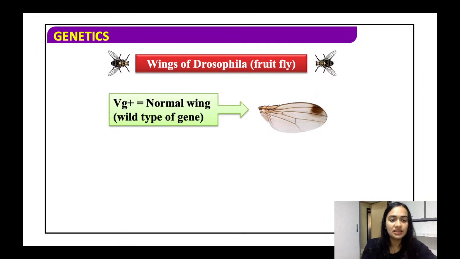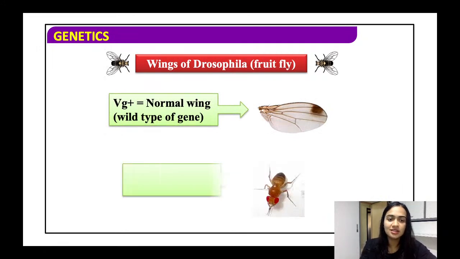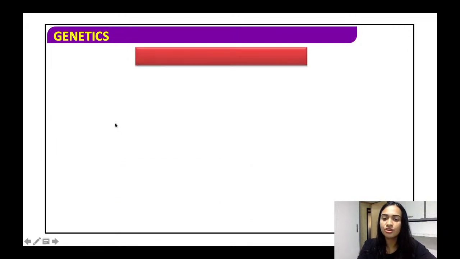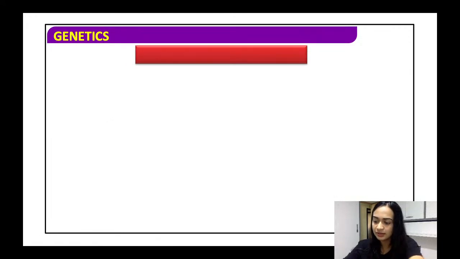So now VG plus, this represents the normal wing, और normal को हम wild type भी कहते हैं, ठीक है। एंड VG को हम कहते हैं vestigial wing यानी कि recessive और short winged। All right, I hope till here it is clear.